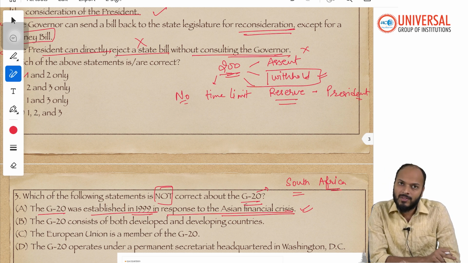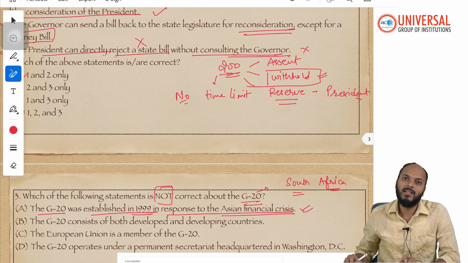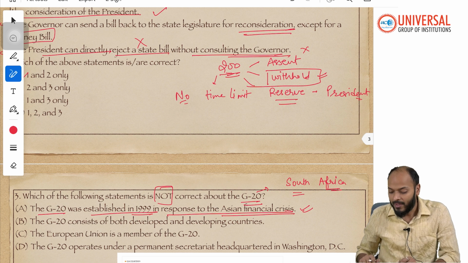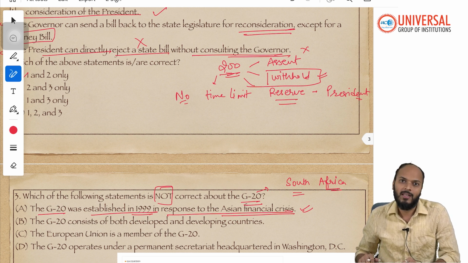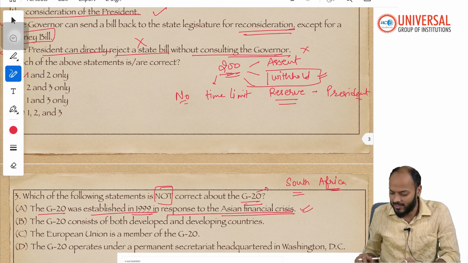In response to that crisis, the G20 was created. If you know, initially in the G20, only finance ministers and governors of central banks used to meet. Summit-level meetings for the G20 started happening later, because initially the G20 was created as a response to the Asian financial crisis.